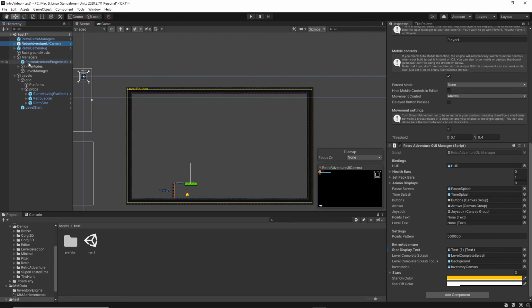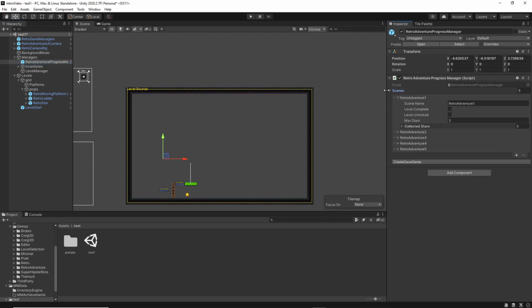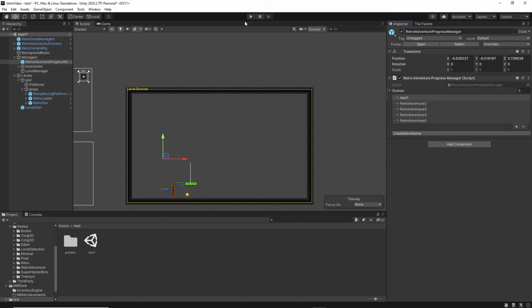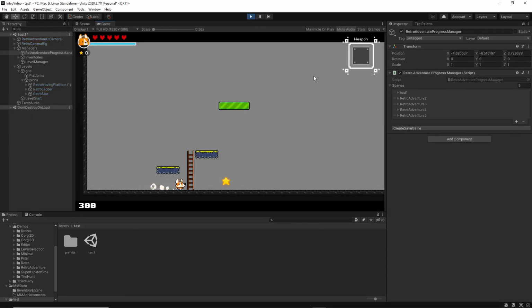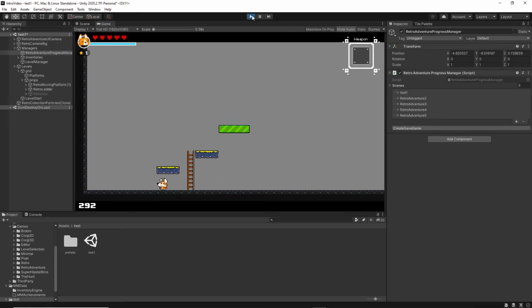So we'll close that up and move on to managers, Retro Adventure, Progress Manager, and we've got something here called scenes. If we open that up, as you're going along in the game you can add scenes to this. At the moment there's 5, but if you had 10 scenes you would just keep adding to that. You've got your scene name here, which is still set to Retro Adventure 1 from where we took this, so we're just going to take that out and rename it to Test 1. Okay, and if we play now, our score updates.